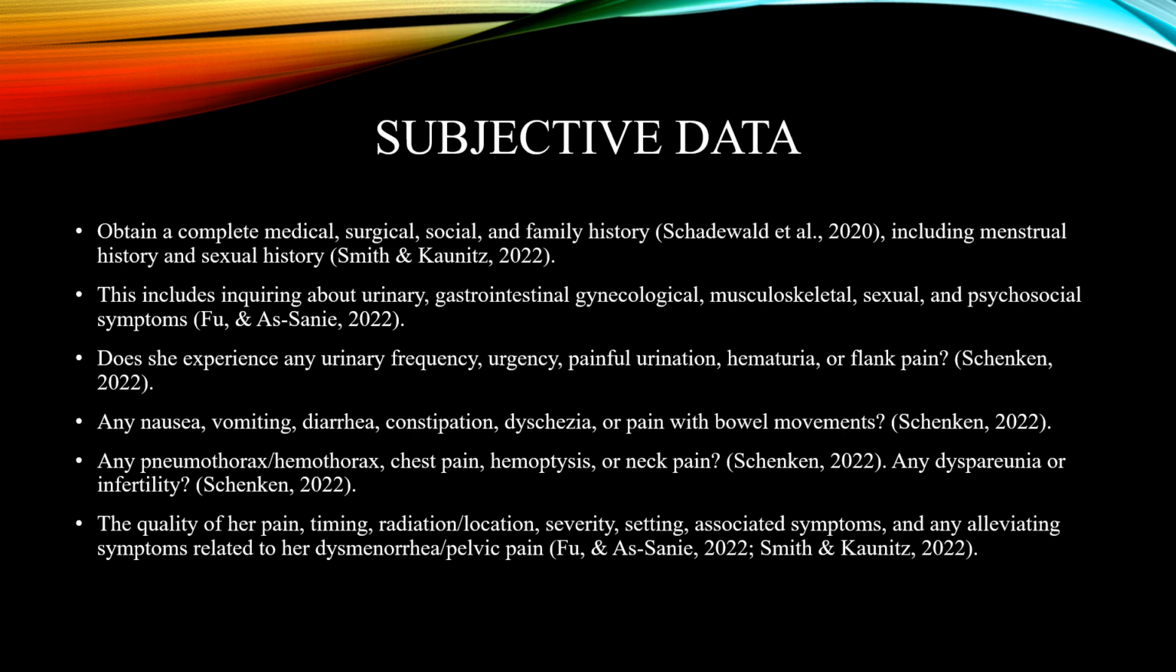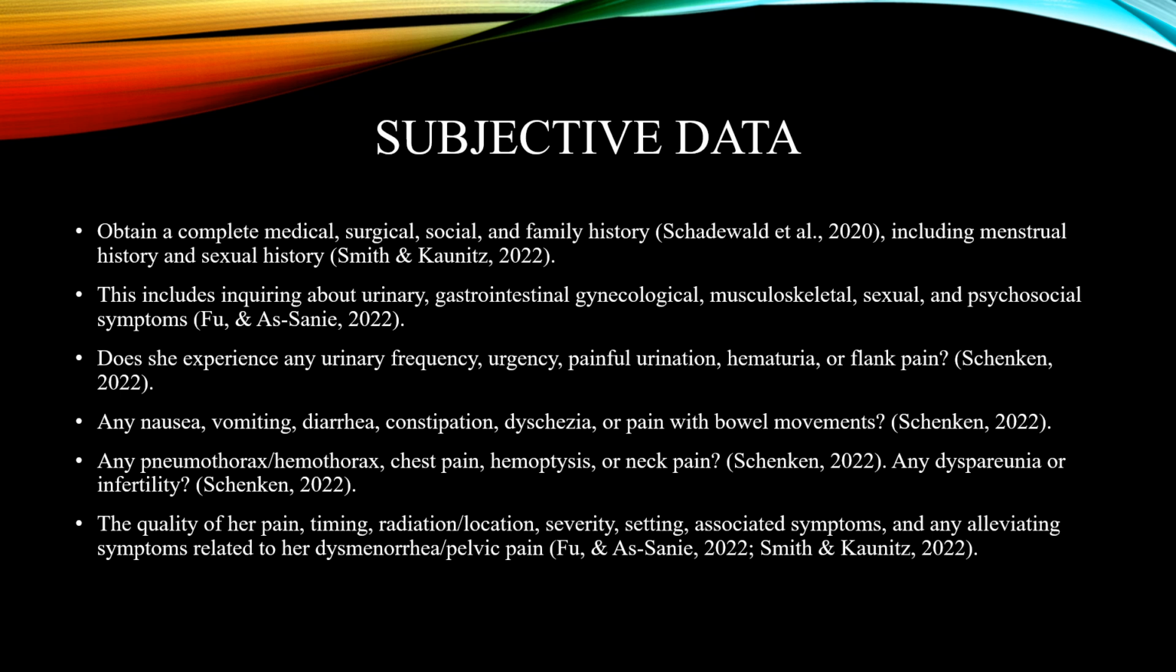Subjective data. Important subjective data to obtain from the patient would be completing a thorough medical, surgical, social, and family history, including menstrual history and sexual history. This includes inquiring about her urinary, gastrointestinal, gynecological, musculoskeletal, sexual, and psychosocial symptoms. Does she experience any urinary frequency, urgency, painful urination, hematuria, or flank pain? Does she have any nausea, vomiting, diarrhea, constipation, pain with bowel movements, or difficulty having a bowel movement?